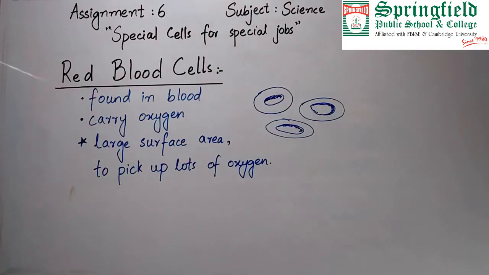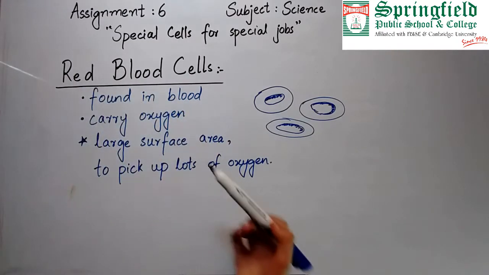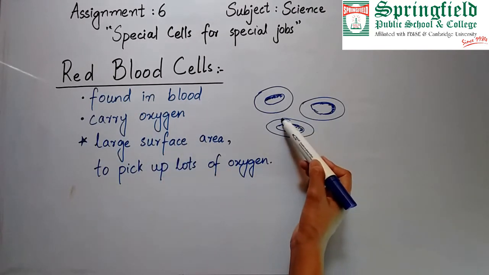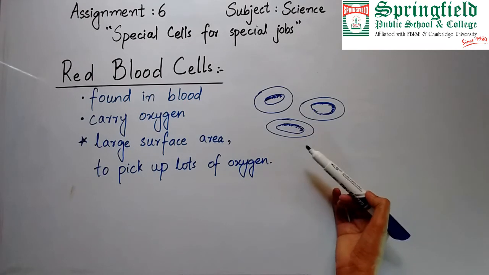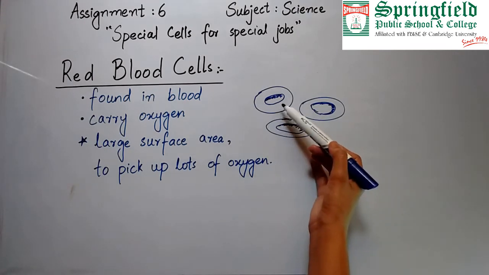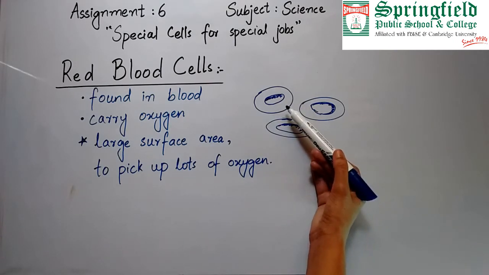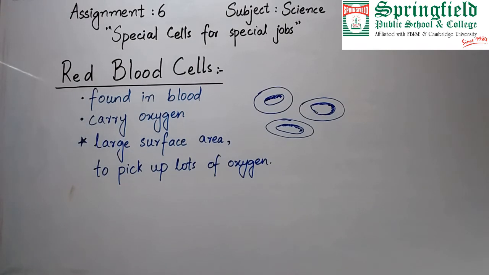The last type of special cells which we will study in the lesson are red blood cells. As the name indicates, these are found in blood and they are red in color. Their function is to carry oxygen and you can see their shape in these diagrams. These are known as biconcave disc-like cells. They have a large surface area and the surface area helps them pick up lots of oxygen so that the blood is supplied with maximum oxygen.